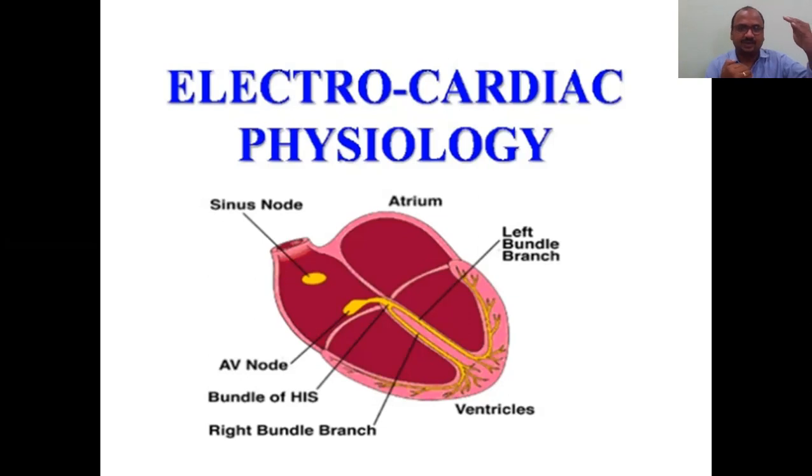Next after the SA node is the AV node, the atrioventricular node. It is called atrioventricular because it is present at the center between the atria and ventricles.